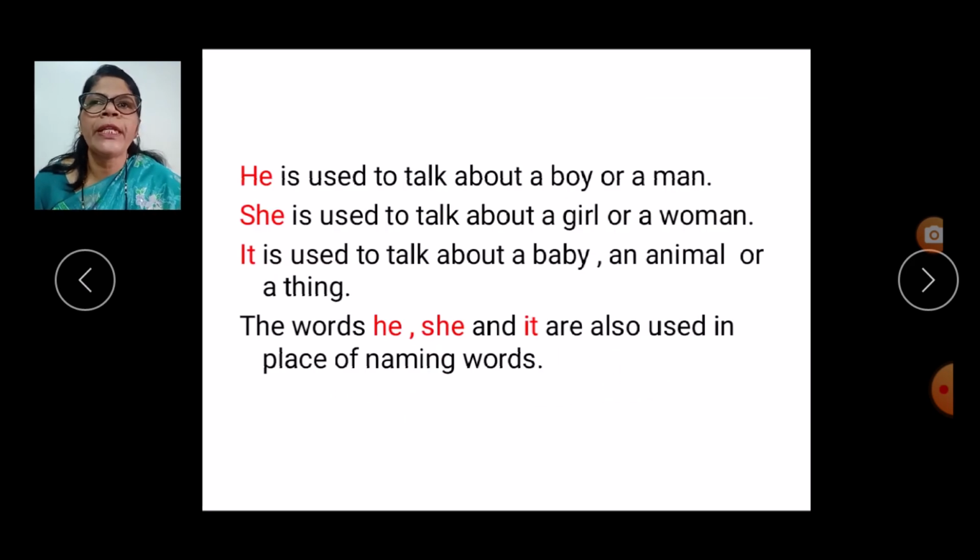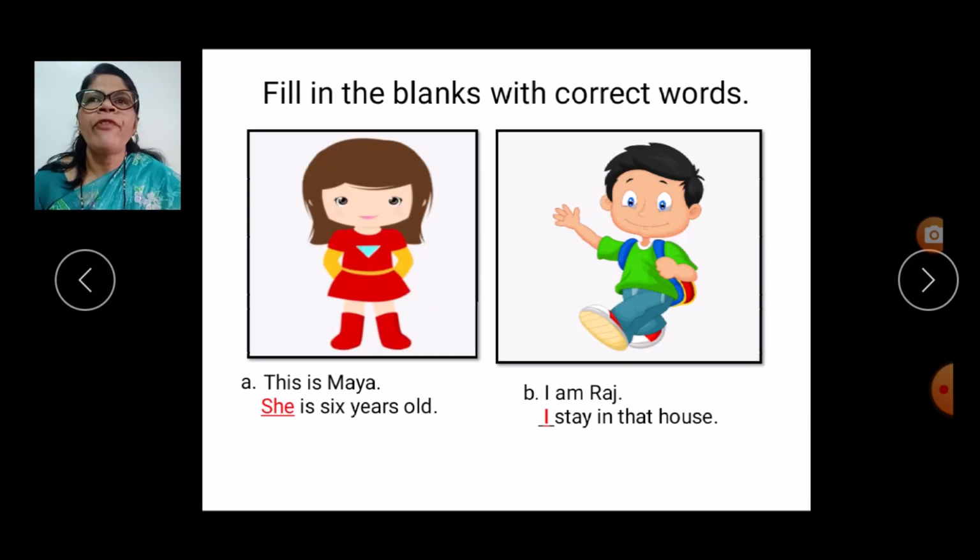So remember children, he is used to talk about a boy or a man. She is used to talk about a girl or a woman. It is used to talk about a baby, an animal or a thing. The words he, she and it are also used in place of naming words. Next one, fill in the blanks with correct words.